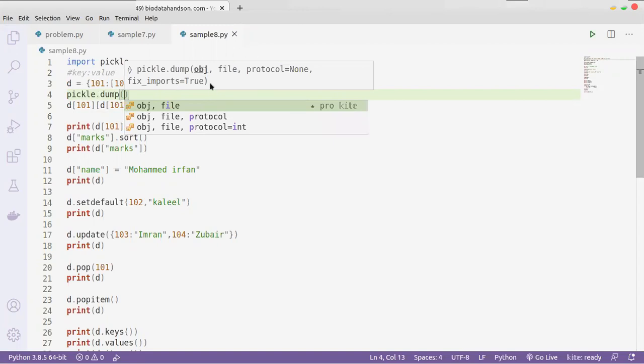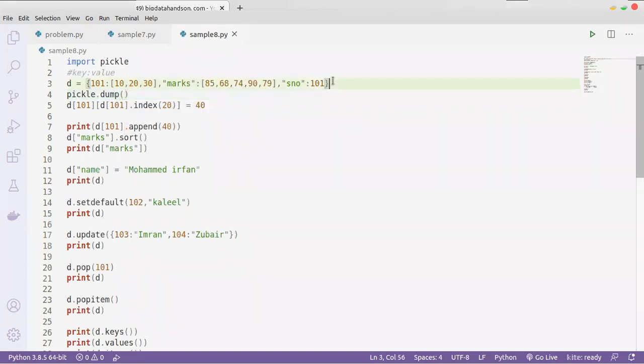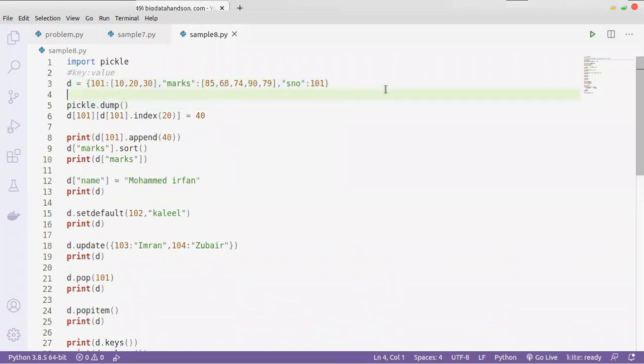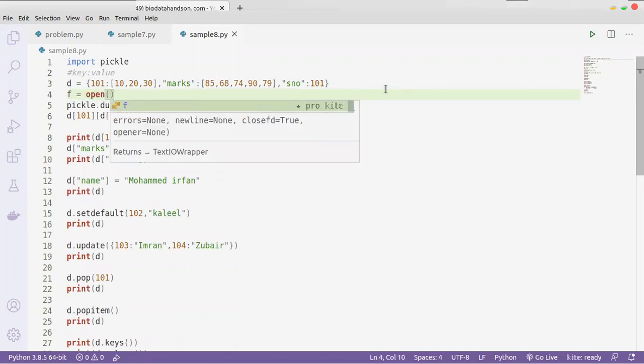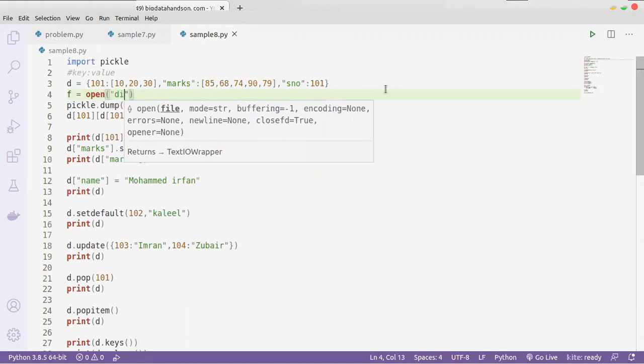Let me show you a demonstration. I want to store this dictionary in a file. I will create a file like f equal to open, with some name.